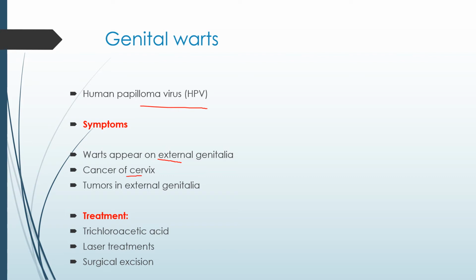If it is not treated, it develops into tumors in the external genitalia region and cervix. Treatment is also available: trichloroacetic acid is given, laser treatments can be given to remove the warts, and surgical excision is also done.